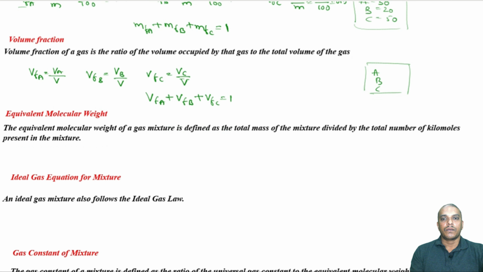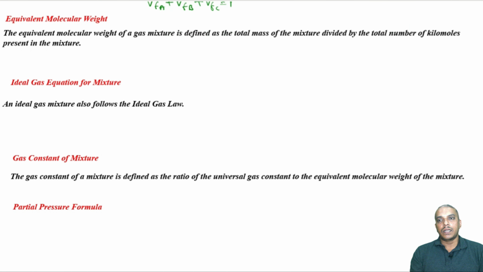Now, let us move on. We have a few more definitions. Equivalent molecular weight. So, we are talking about a mixture. The molecular weight of a particular gas may be known to us. For example, in an ideal gas mixture like air, we have oxygen, nitrogen and let us say carbon dioxide. Now, oxygen we know, alright, oxygen is 32, nitrogen is 28 and carbon dioxide is 44. Now, what would be the mixture molecular weight? That is what we are interested in.